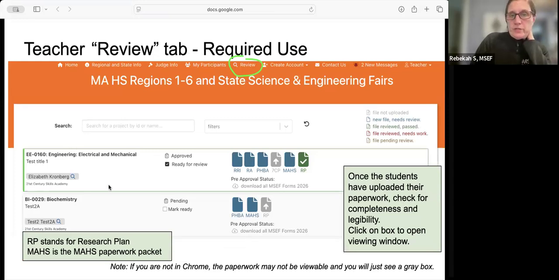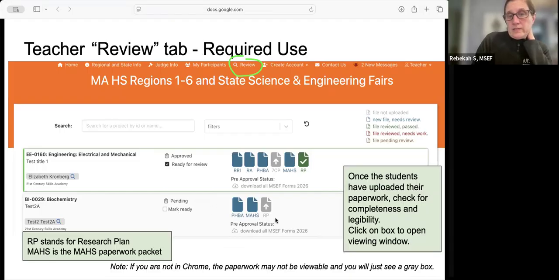When you go to the review page, you will see any of the projects in your school or that report to you. They'll look like this. If it's blue, it means the student has uploaded paperwork. If it's gray, it means they have not. RP stands for research plan. MAHS is the paperwork packet, and the other ones are the different names of the forms.